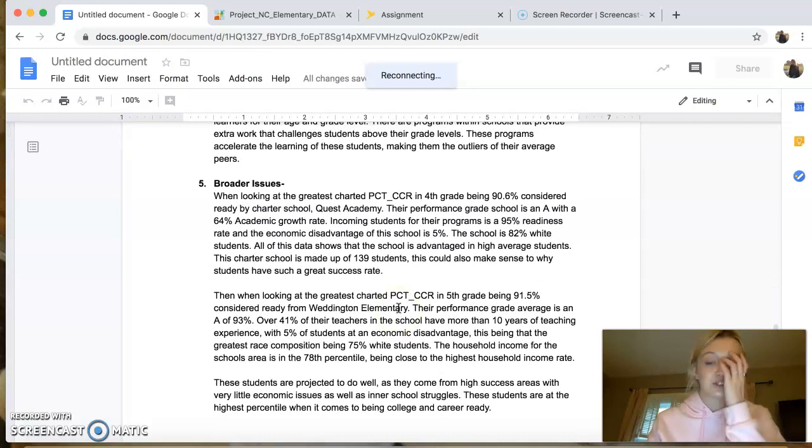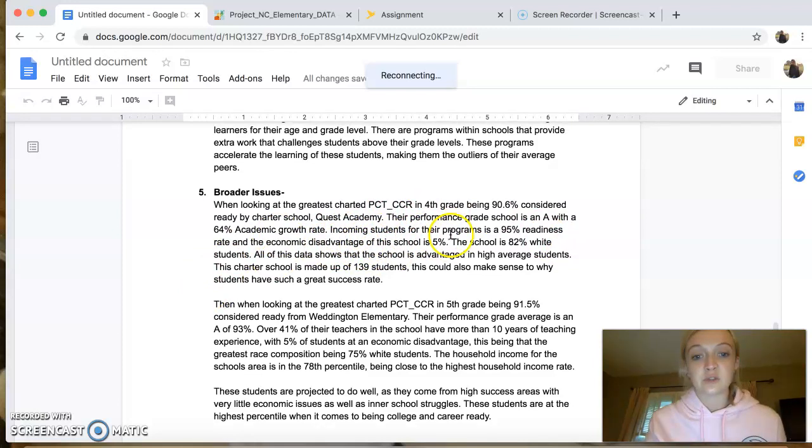So some broader issues we noted when looking at this data: looking at the greatest charted percent of 4th graders being college and career ready, they were tested at about 90.6% considered ready by a charter school, which was Quest Academy, according to the data in North Carolina. Their performance grade was an A with a 64% academic growth rate. The incoming students for their program have a 95% readiness rate, and the economic disadvantage of the school is 5%.